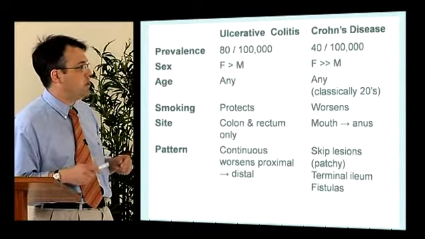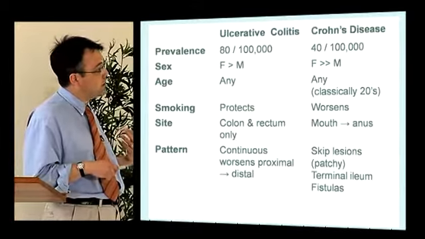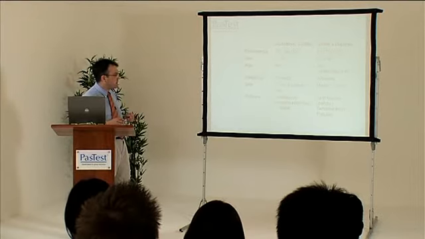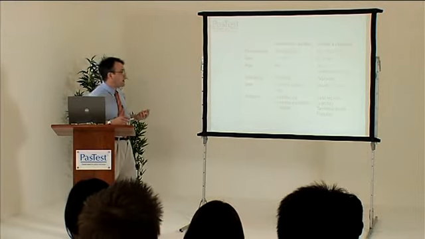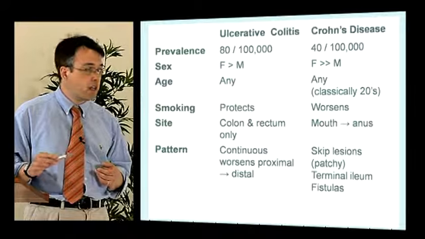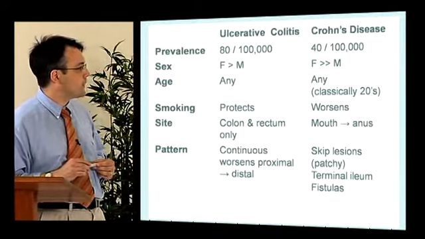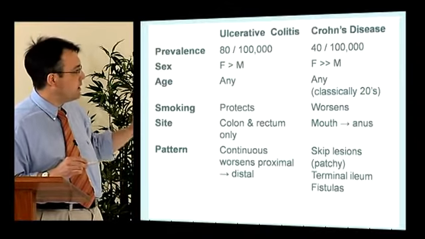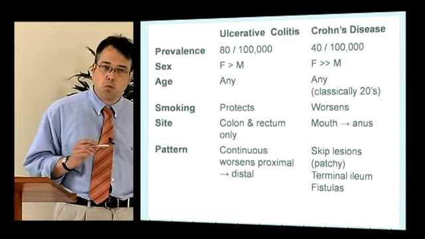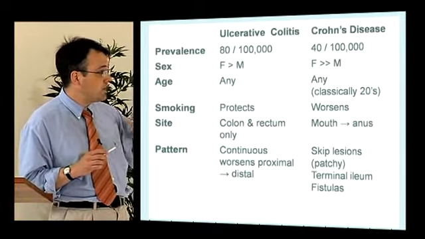Smoking is very strange. It protects people with UC, and in fact, if you tell people to smoke, their UC may get better. In Crohn's, smoking worsens the situation. For example, if you have an operation for Crohn's disease, you're twice as likely to require a second operation as someone who doesn't smoke. Other major differences, well, ulcerative colitis always begins in the rectum and works its way up more proximally with no gaps.